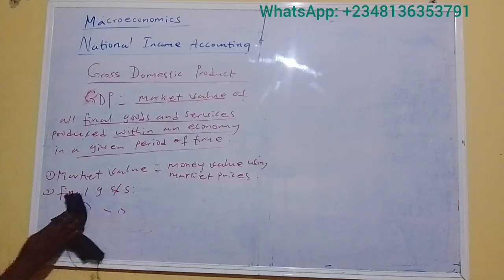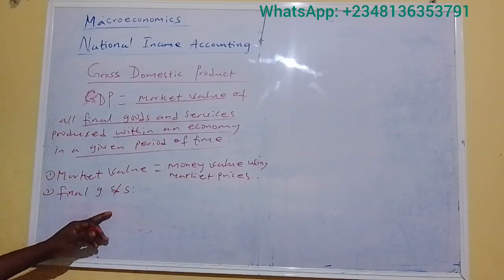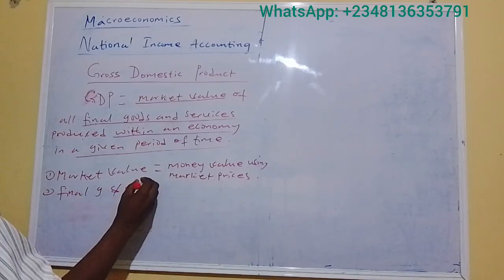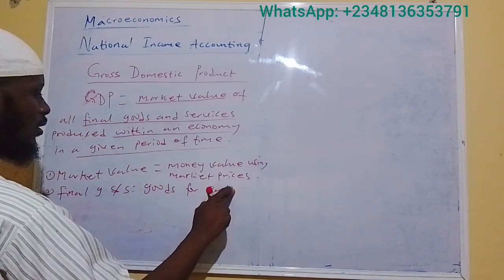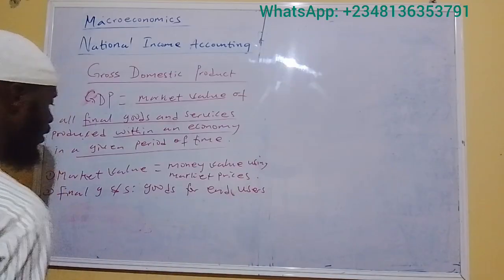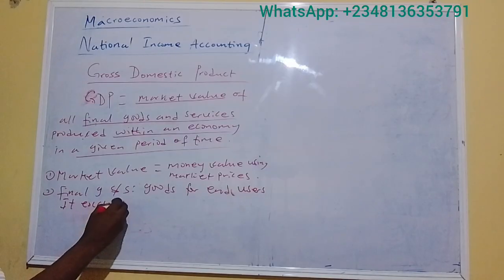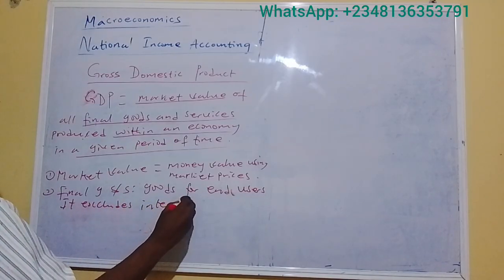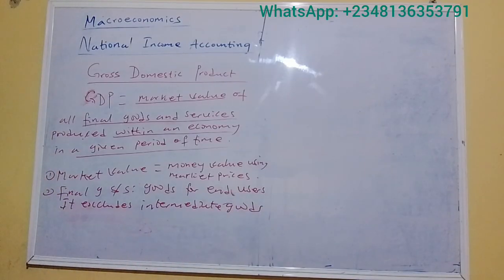Therefore GDP is interested in final goods and services for end users. So it excludes the value of intermediate goods, goods that are used in production of another product.